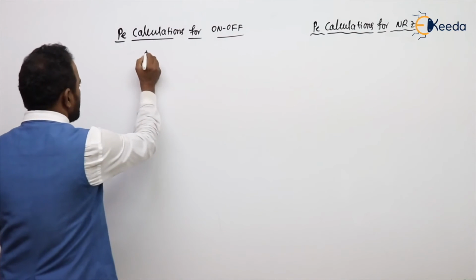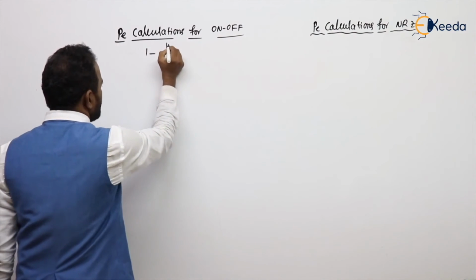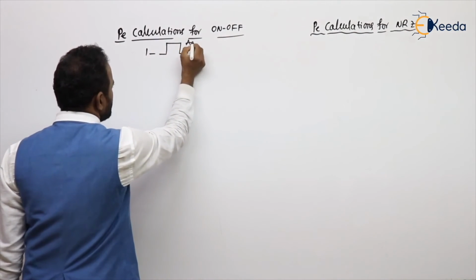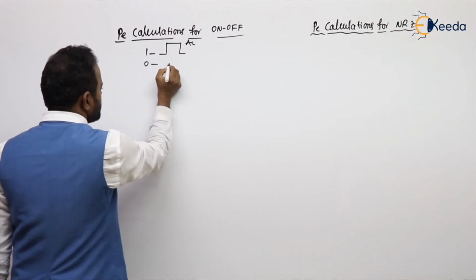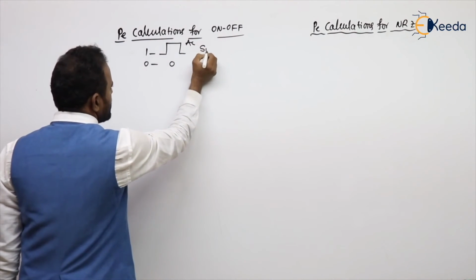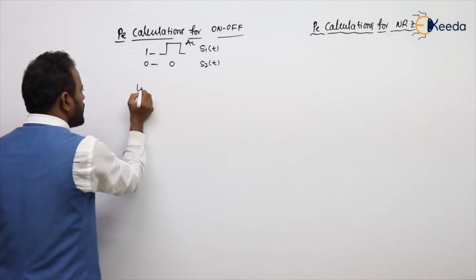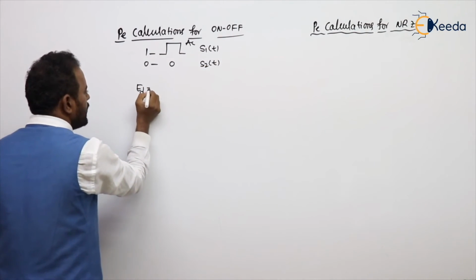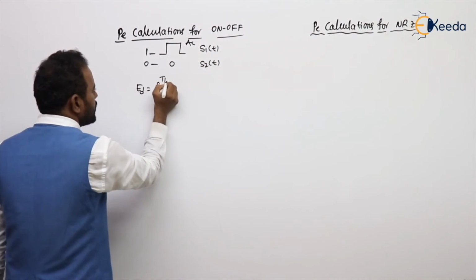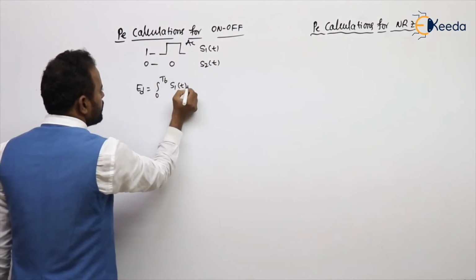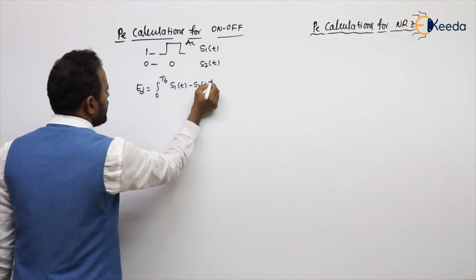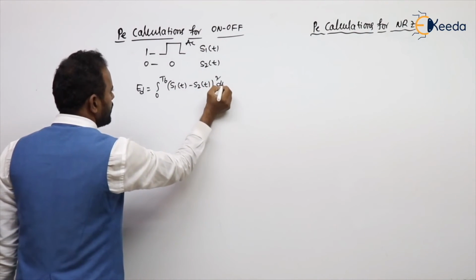What is on-off signaling? Binary 1 is represented with a positive pulse, let's take a voltage of AC. 0 is represented with 0. So this is nothing but S1 of t, and this is nothing but S2 of t. What is the difference signal energy? ED equals integral 0 to TB of S1 of t minus S2 of t, whole square, into dt.